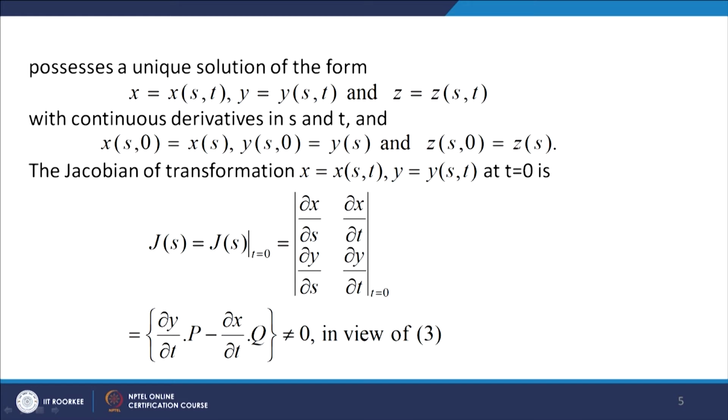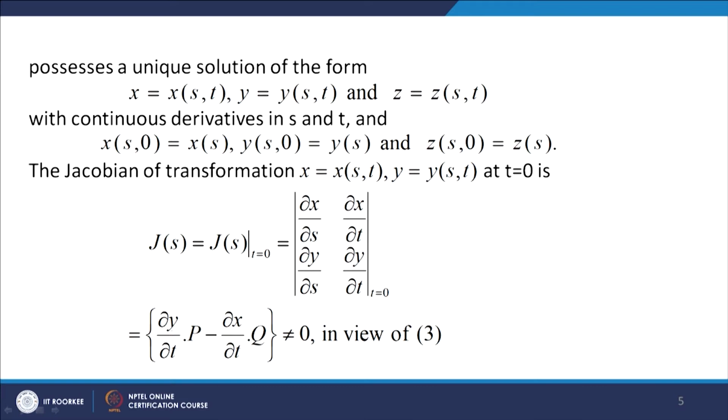The Jacobian of the transformation x = x(s, t), y = y(s, t) at t = 0 is given by J(s), that is, the determinant with entries partial derivative of x with respect to s, partial derivative of x with respect to t, then partial derivative of y with respect to s and partial derivative of y with respect to t.